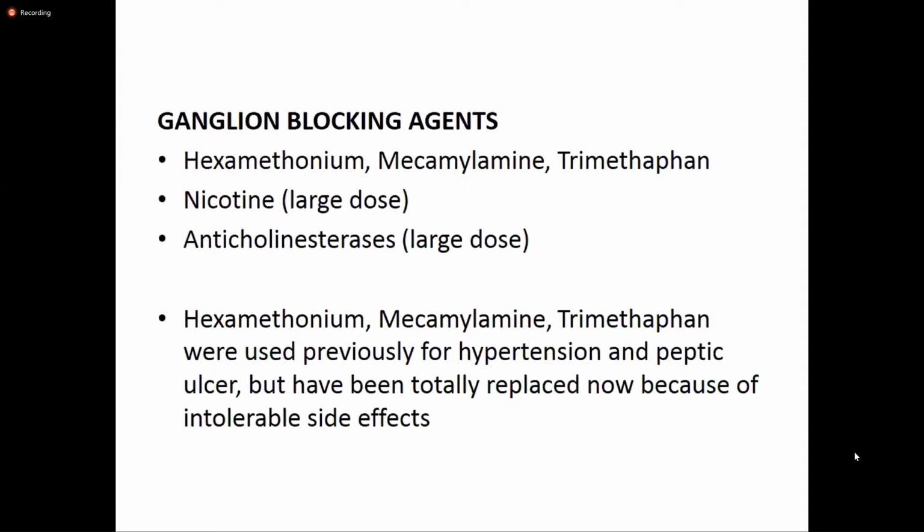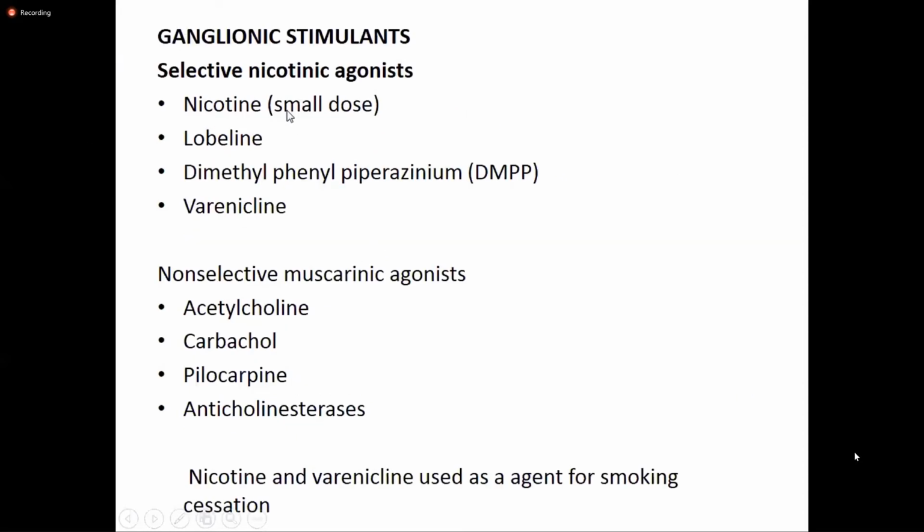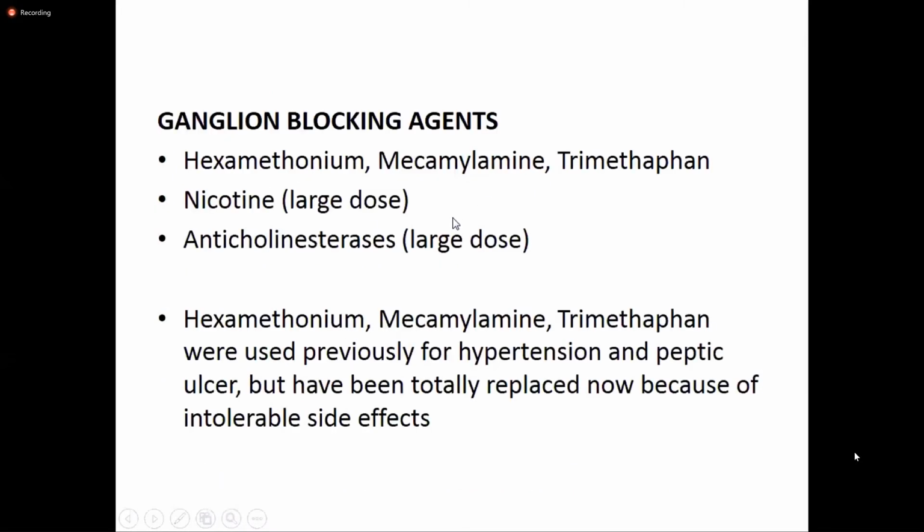Ganglionic blocking agents include the group of drugs which block these NN receptors, including hexamethonium, mecamylamine, trimethaphan, and nicotine in large doses, and anticholinesterase in large doses. Nicotine in small dose can stimulate nicotinic receptors, that is NN receptors. Similarly, anticholinesterase in small dose can stimulate NN receptors, but when both these drugs are given in large dose, they can block the autonomic ganglia, that is the NN receptors.